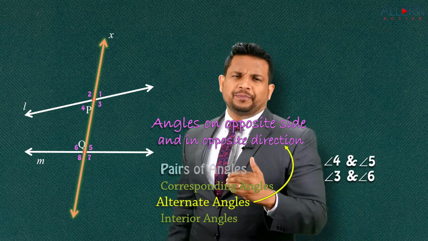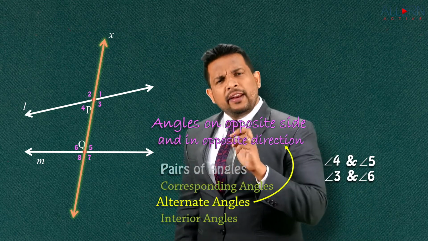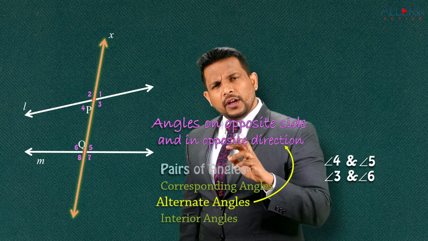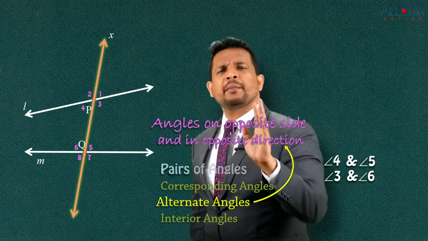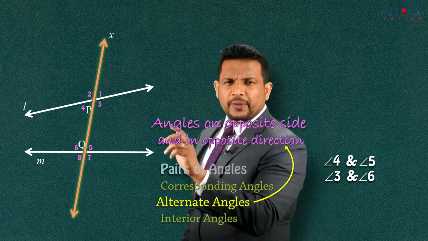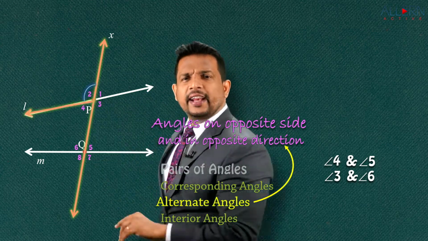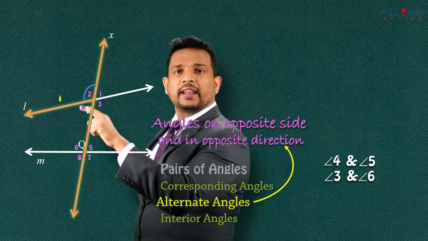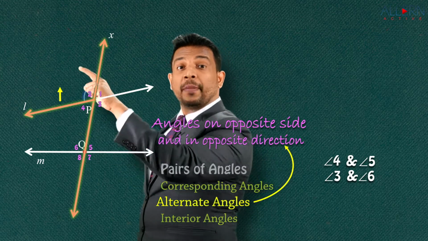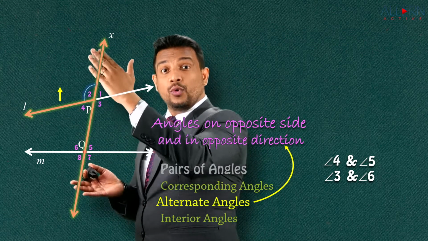Let's proceed further. Now my question is, can we have one more pair of angles which satisfies the same condition? Let's observe this very carefully. Observe this angle. This is on the left hand side, right? The direction is above the line. It is not inside, it is outside, above the line.